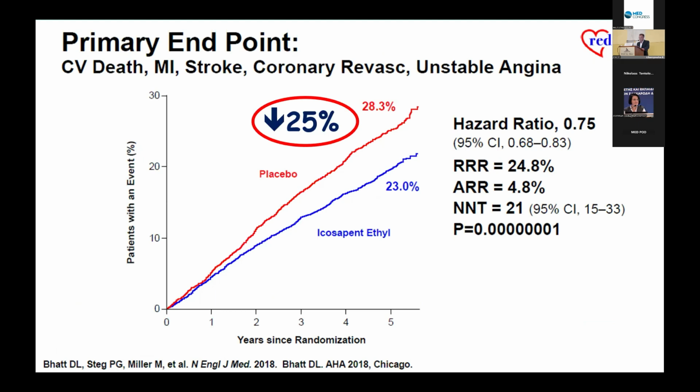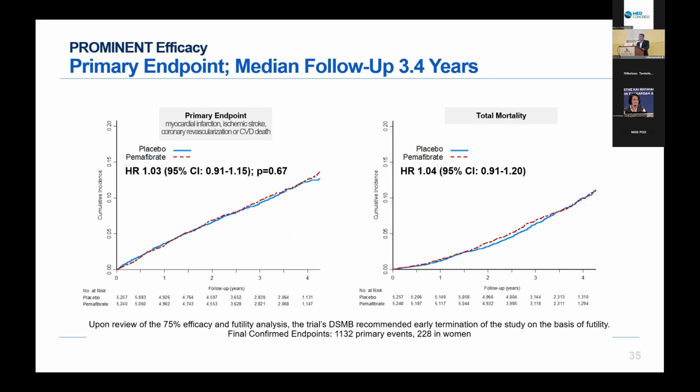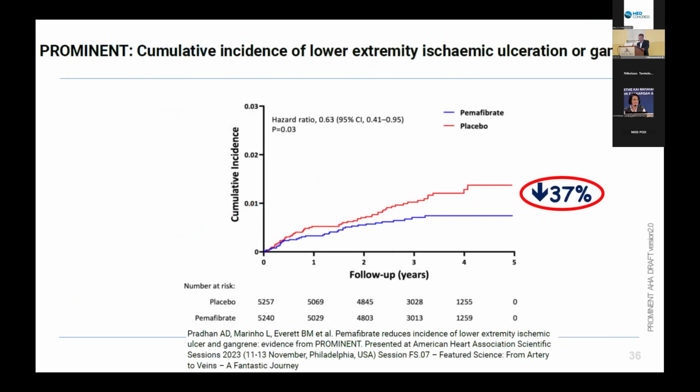Therefore, it is recommended in the guidelines. What about fibrates? Fibrates, of course, lower triglycerides, but have not been proven to decrease cardiovascular risk, such as in the PROMINENT study for pemafibrate. Fibrates have, however, shown that they can decrease microvascular complications. In the PROMINENT study, pemafibrate reduced the incidence of ischemic ulceration or gangrene of the foot by 37%.